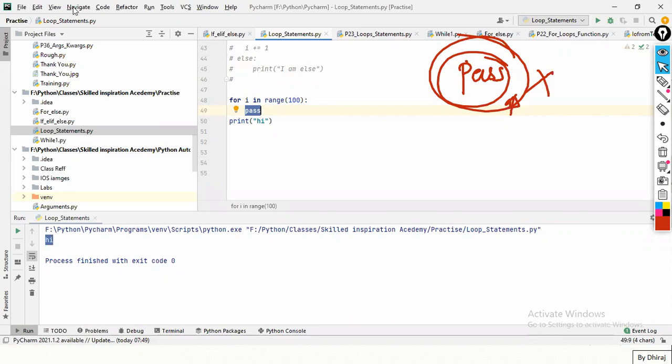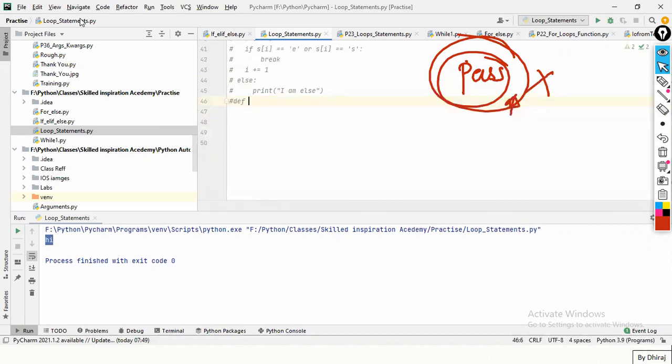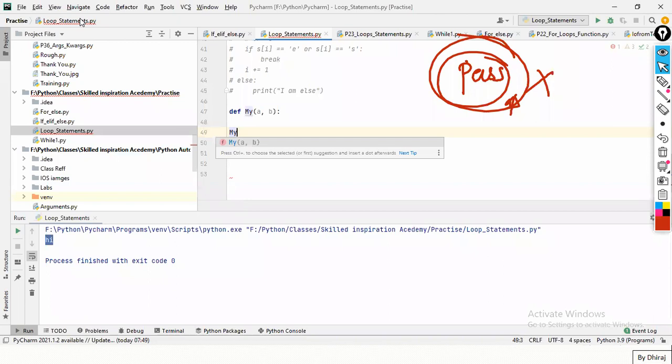Pass is important when you are writing some definitions, some functions. There could be multiple times you don't know what values you are passing. Here you are just leaving this function as it is, and there are multiple functions in your program, and at that time you'll get an error.